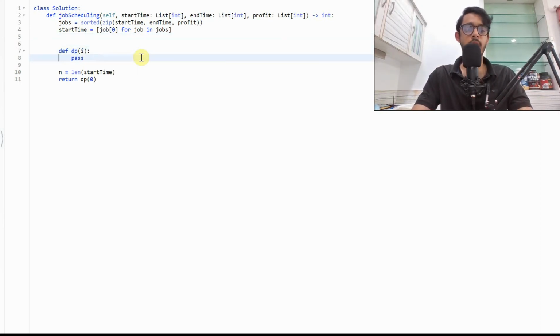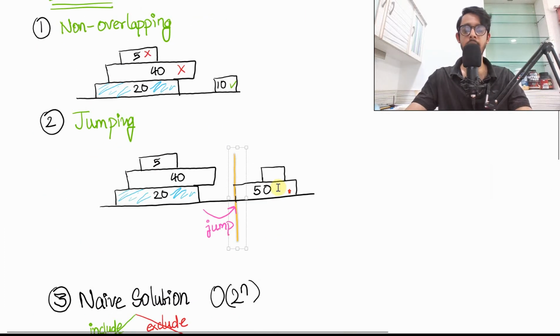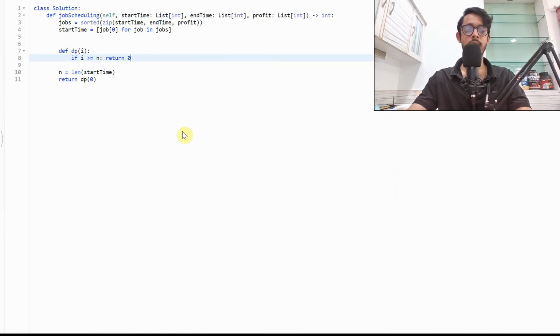Now what do we want to do? We want to first check if i is greater than or equal to n. If that is the case, then we have exhausted all the available jobs, basically meaning that this pointer is right now somewhere around here. So there's nothing more available. We'll exit and say that you get a profit of 0 for doing that.